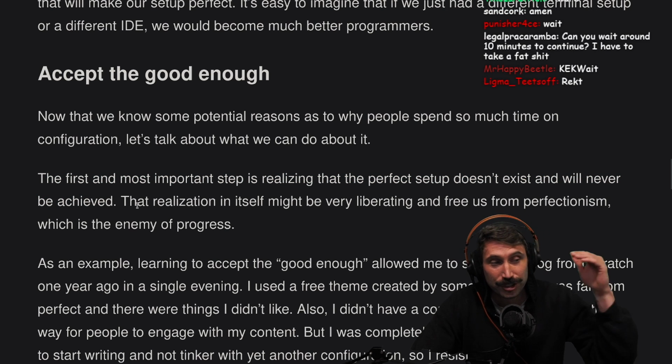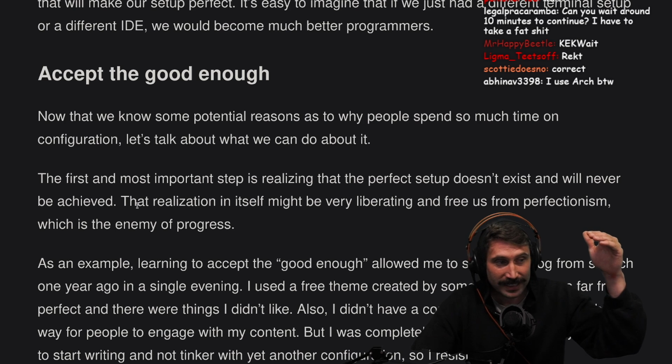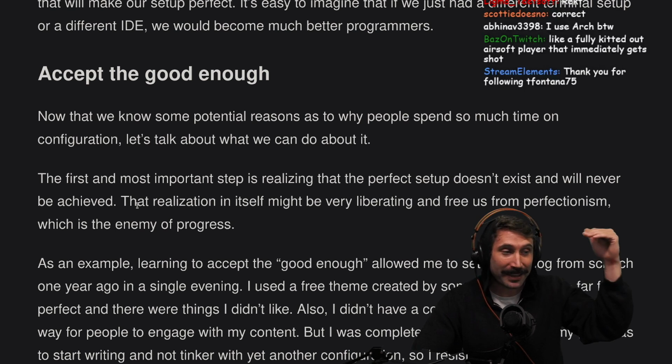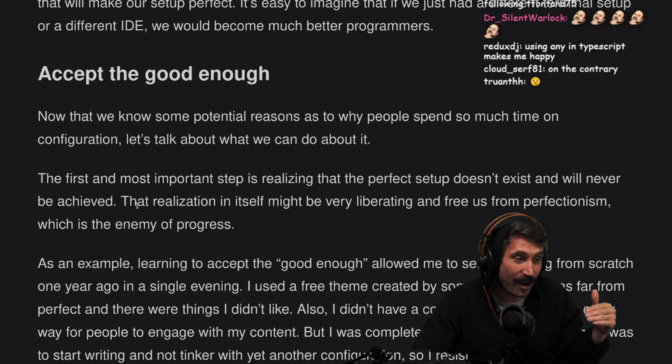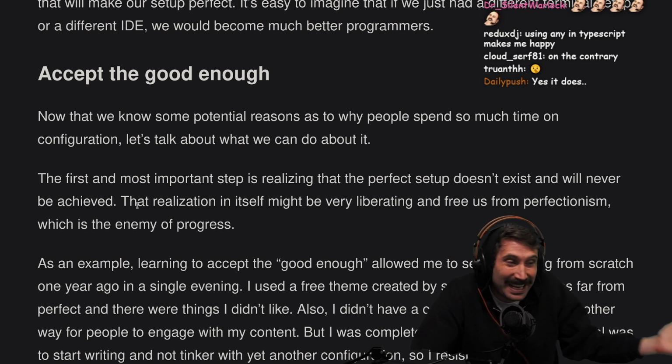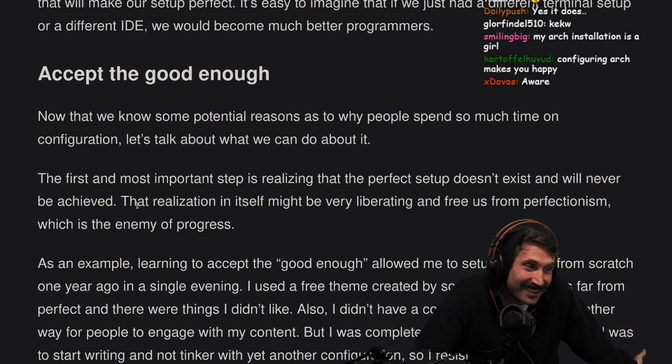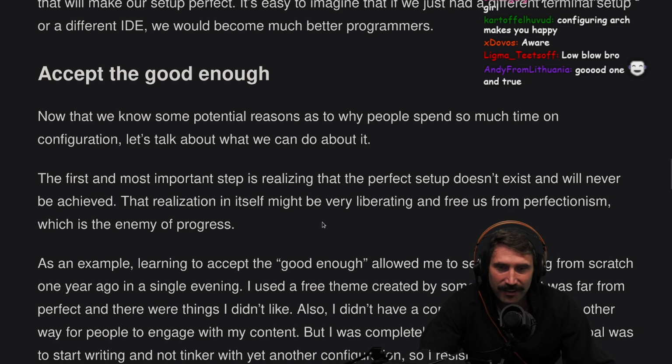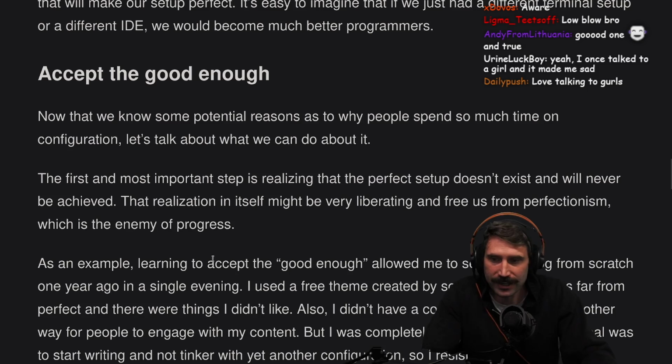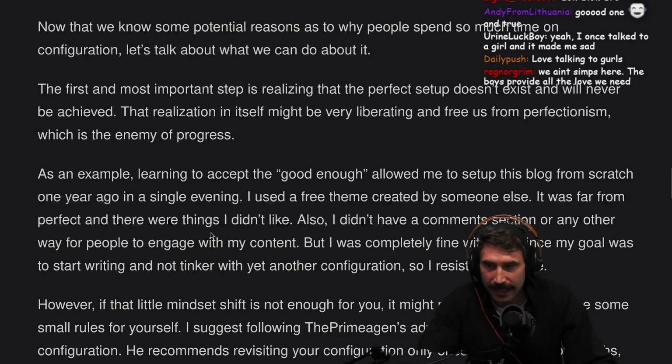there's not some future state in which you're happy, right? If you're not happy now, you're not happy then. If your setup isn't perfect now, making some changes to it ain't gonna make it perfect later. I hate doing this. You know what I mean? I hate it. Sorry. The realization itself might be very liberating and free us from perfectionism, which is an enemy of progress. Yeah, absolutely.